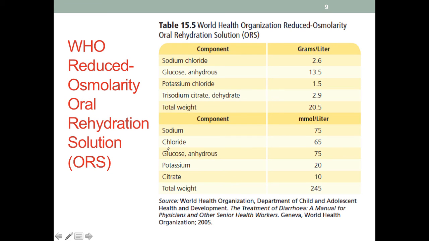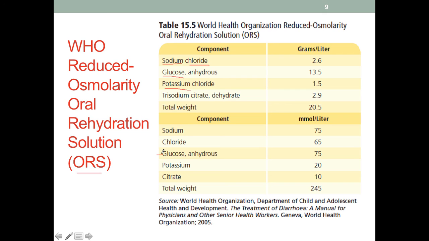So this is the oral rehydration solution, or ORS, that was developed by WHO, the World Health Organization. And it contains more than just the commonly known electrolytes, like sodium, chloride, and potassium, which are needed, but it also contains glucose.